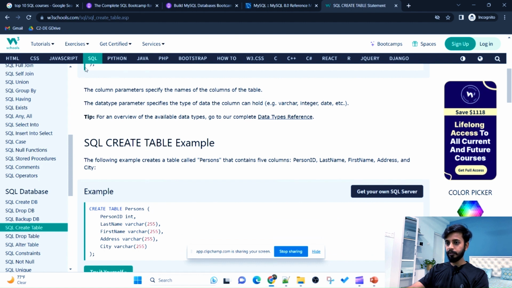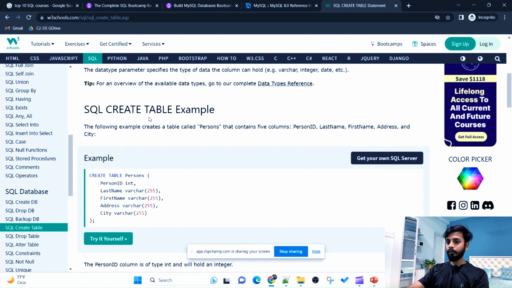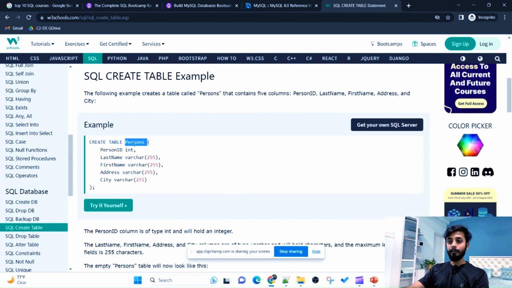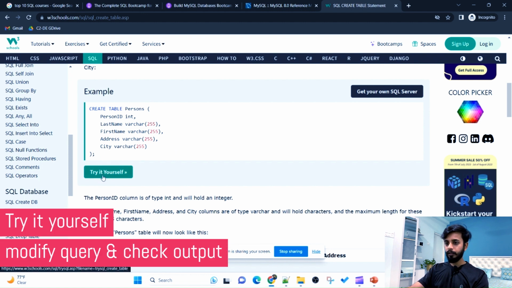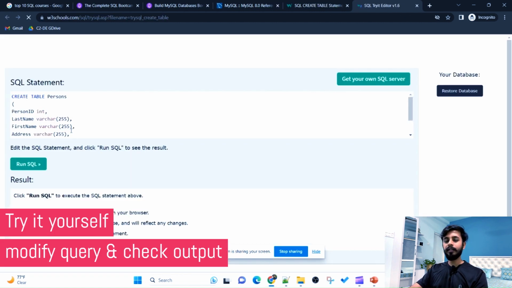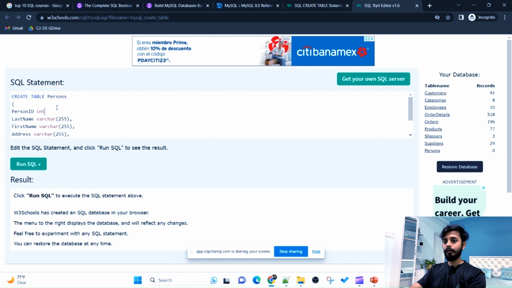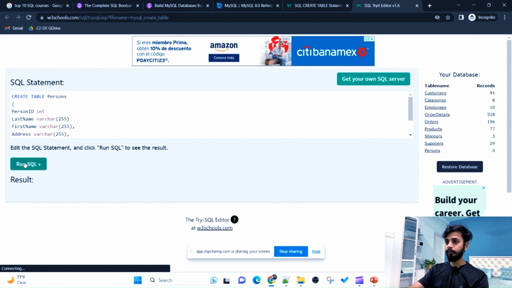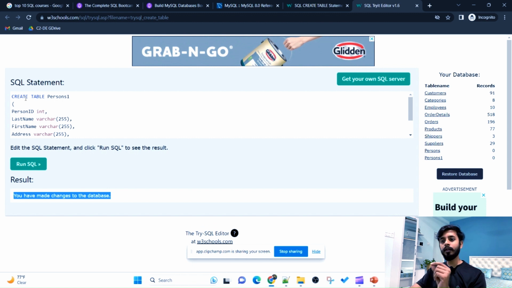It's called W3 Schools. Along with the syntax, they have given multiple examples as well. Okay, so to create a table which is named persons, this is the syntax: create table persons. Just below the example, you'll see this button called try it yourself. Okay, now if you hit that button, you can directly write the query on your own. Okay, so if you made any mistake, let's say I forgot 2 commas, and if I run SQL, you'll definitely get the error here: could not prepare the statement, or the persons already exist. Okay, so this is where you get to know whatever you are writing is correct or not.